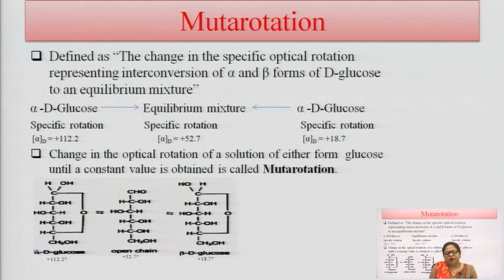What is this plus 52.7? There is a change in the optical rotation of the solution of alpha D and beta D glucose towards basically a single value, which is known as mutarotation. Here there is no alpha and no beta, there is only D glucose dissolved in water, giving the equilibrium mixture and a specific rotation of plus 52.7. So, this is known as mutarotation. This is the change in the specific optical rotation due to the interconversion of the alpha and beta forms of glucose to an equilibrium mixture.